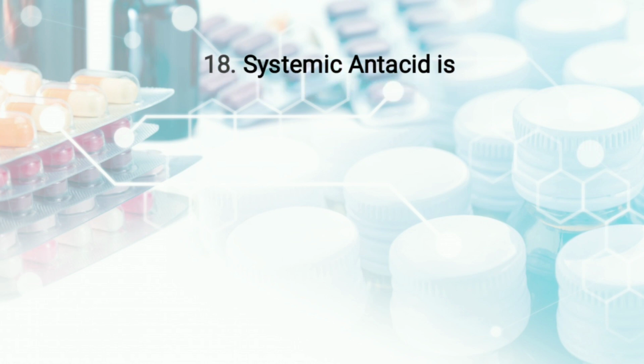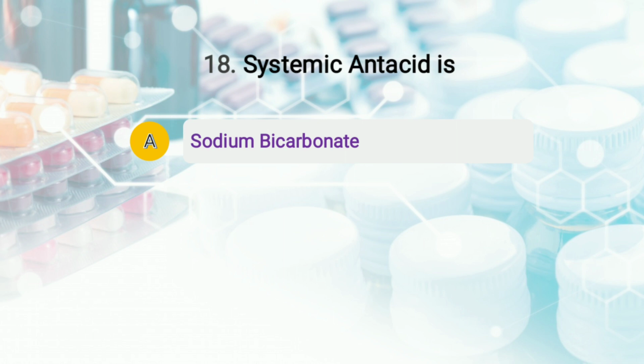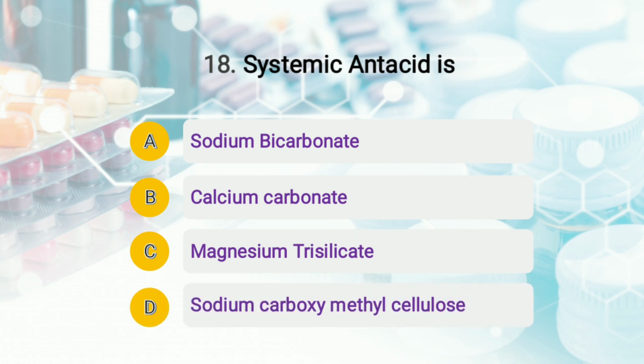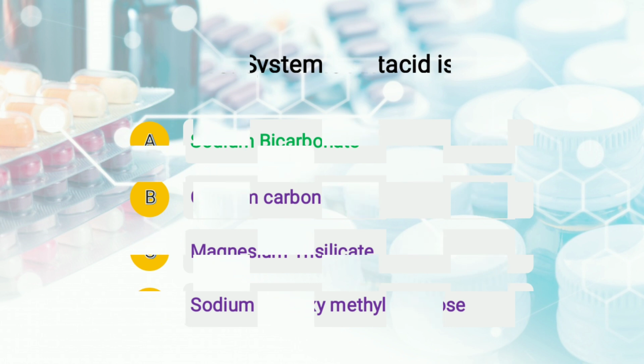The question is, systemic antacid is, the options are A, sodium bicarbonate, option number B, calcium carbonate, option number C, magnesium trisilicate, and option number D, that is sodium carboxymethylcellulose. Right answer of this question is option number A, that is sodium bicarbonate. Rest all of them are non-systemic antacid. Okay, moving to question number 19.